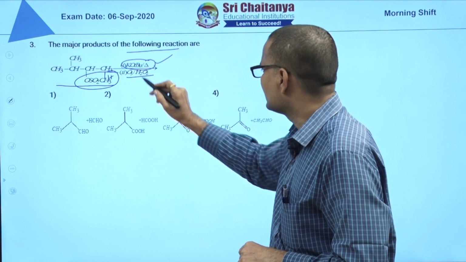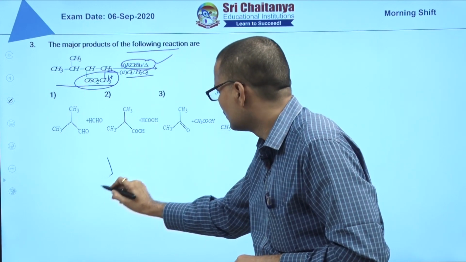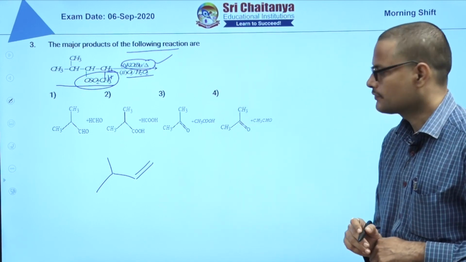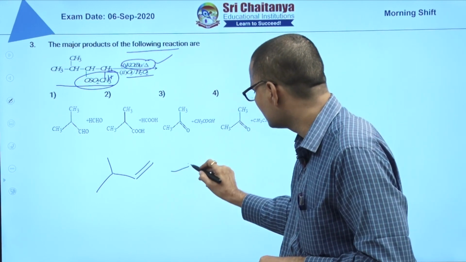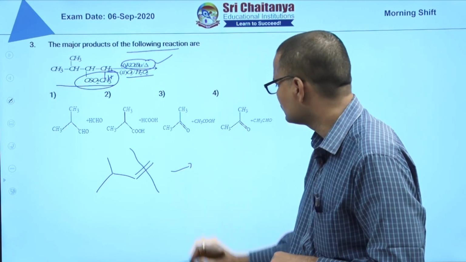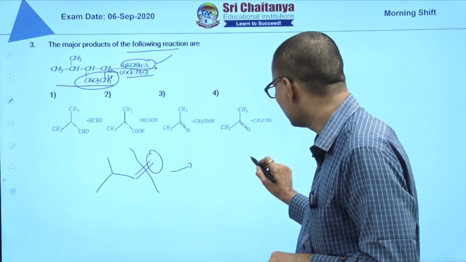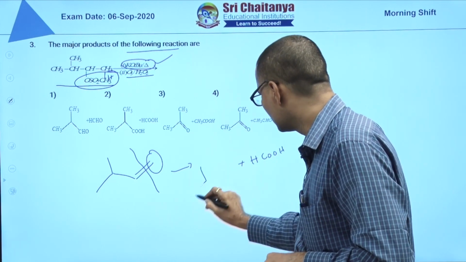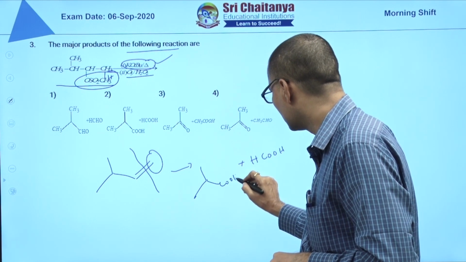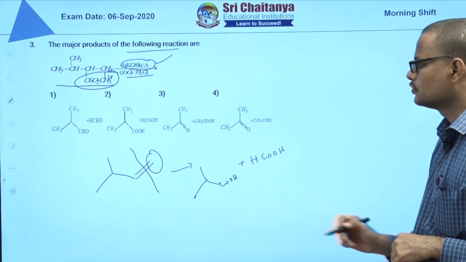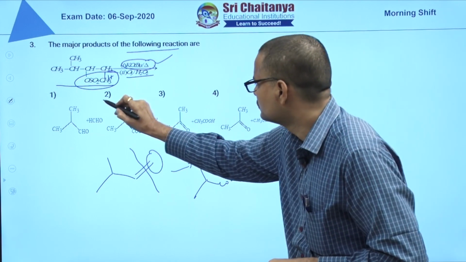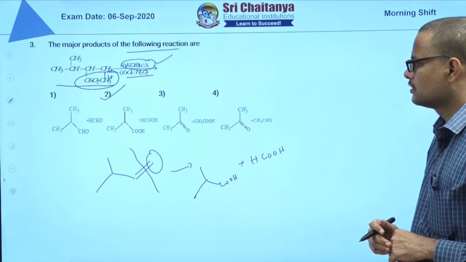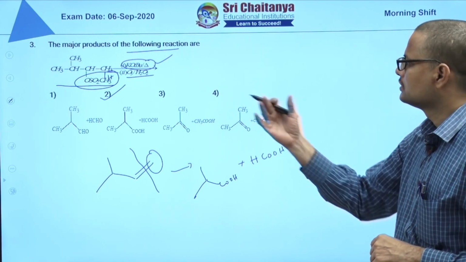So first, after treating with potassium tertiary butoxide, you will get this product, the less substituted alkene. Now you go for oxidative ozonolysis. When you go for oxidative ozonolysis, this becomes HCOOH and the remaining part becomes COOH, like this. So option 2 is the answer for the third question.